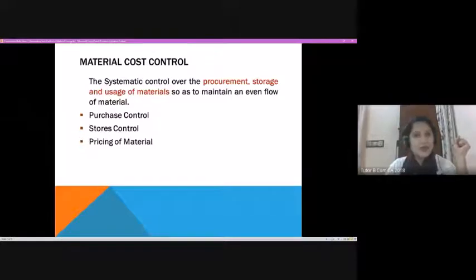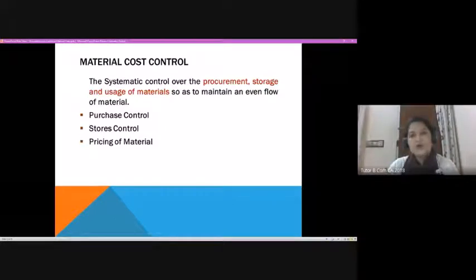Because as we know, material cost is one element that is contributing to the total cost of a particular product. So if we are able to control material cost in the right way, we would be able to control total cost also. So these are the three areas where we would be looking at and learning different tools which are connected with material cost control.